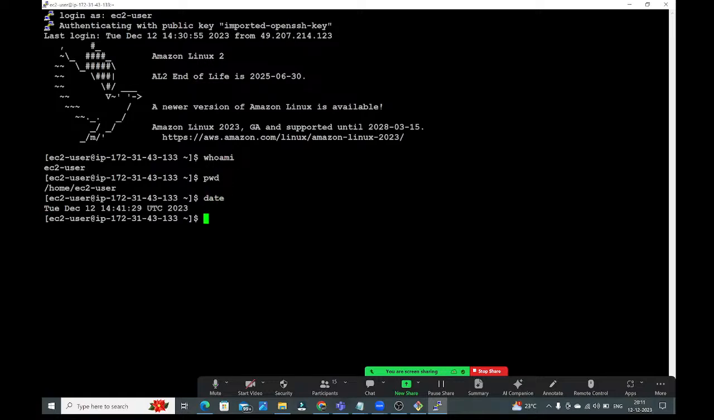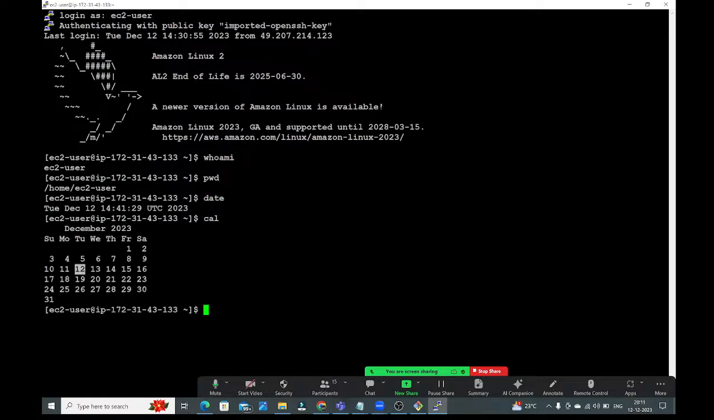Date command, right? Today's date. Cal command, right? So ls -l, right? What files are available? There is no file created. Like this, you can practice all the commands from here, guys. Okay, very good. So one more option also we will see, that is MobaXterm.